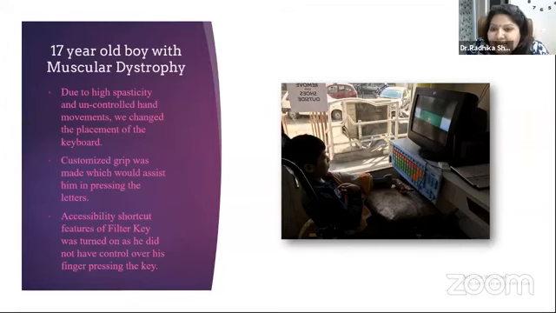And if you can see his hands, we have used a customized pointer for him, which is just a closed pencil with the help of which he was able to press keys. We also used filter keys because he had problems of pressing the keys for a very long amount of time.